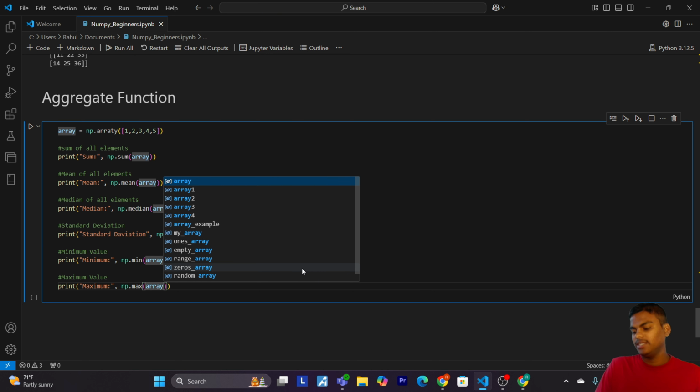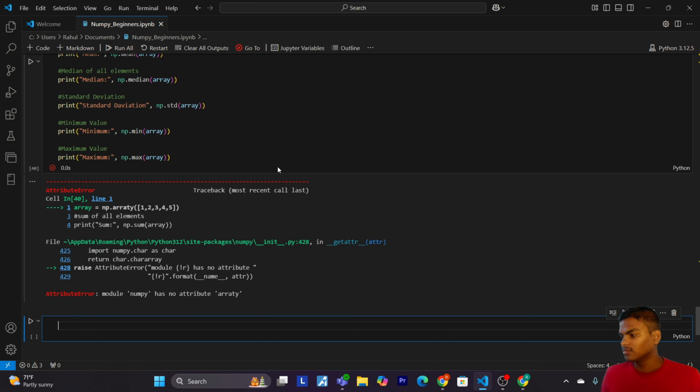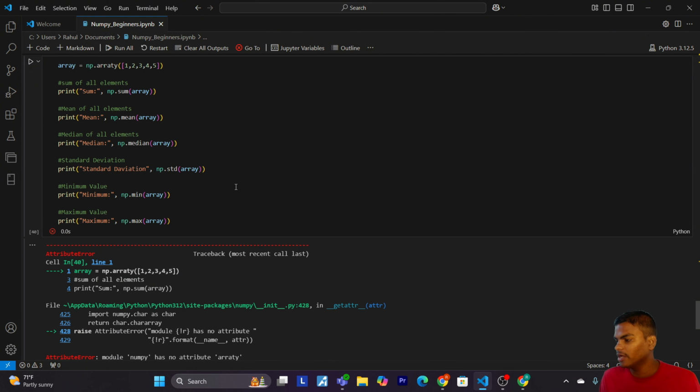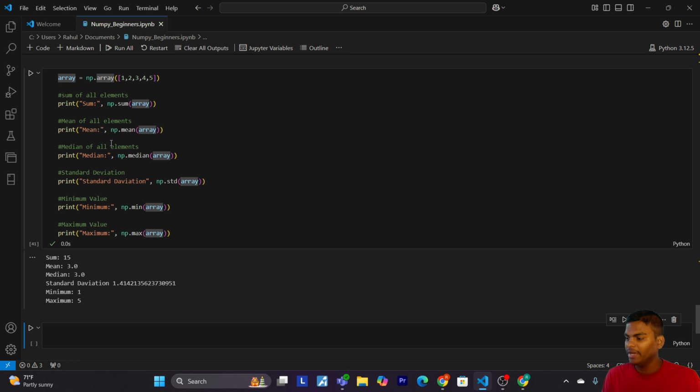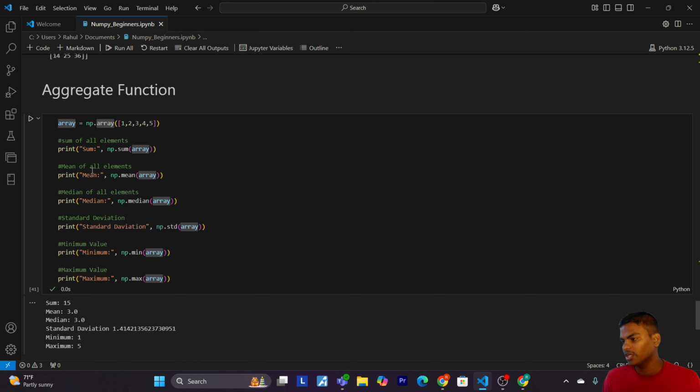So now let's run this cell. Let me check np.array. Now let's run. Okay, so here we have sum 50, mean 3, median 3, standard deviation 1.4, and minimum 1 and the maximum 5. So in the array we have minimum 1 and the maximum we have 5.